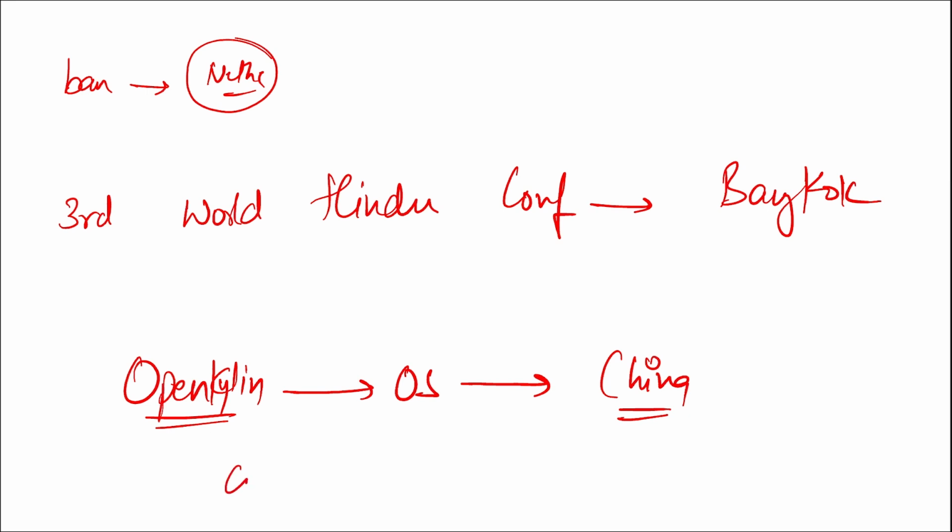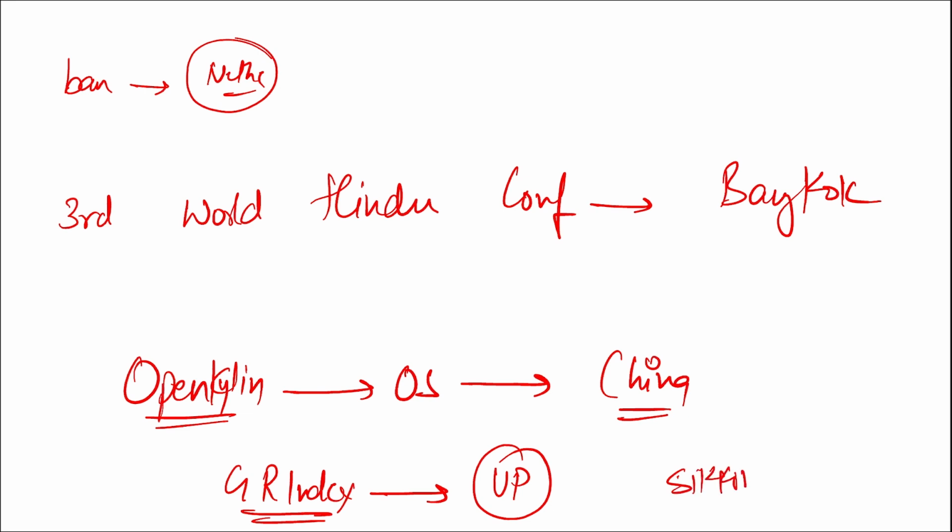And in last, tell me, which state has topped among the bigger states in the Grievance Redressal Index? In this Grievance Redressal Index, among the bigger states, it is UP that has secured the top position, and if we are considering small states also, then it is Sikkim that has topped this. Correct.